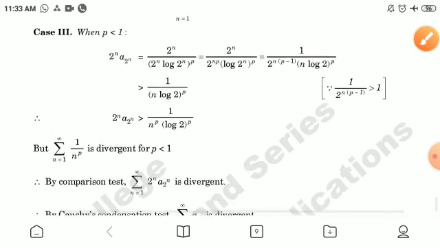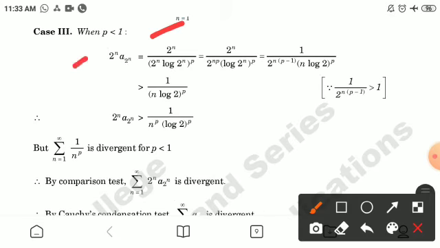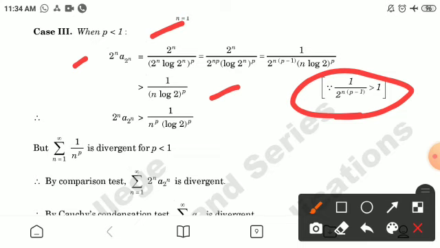Now the third case, when p is less than 1, 2^n a_(2^n) becomes greater than 1 by n log 2 raised to power p. Since 1 by 2^(n(p-1)) is greater than 1, therefore 2^n a_(2^n) is greater than 1 by n raised to power p log 2 raised to power p.